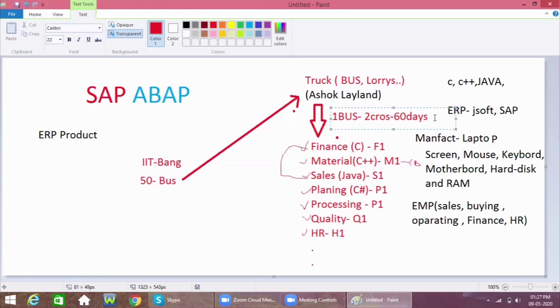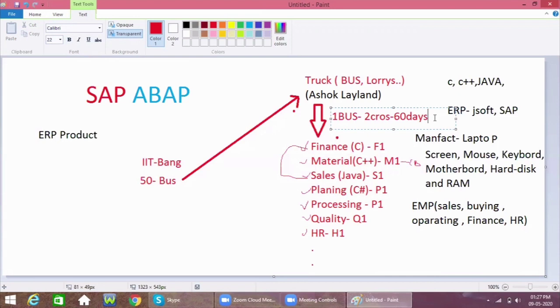Because of different buses they need to manufacture, employee resources are also required. If the organization has very few resources, then it will take more time. At that time Ashok Leyland would again need to hire new employees, give them training, and explain all the processes in the organization.